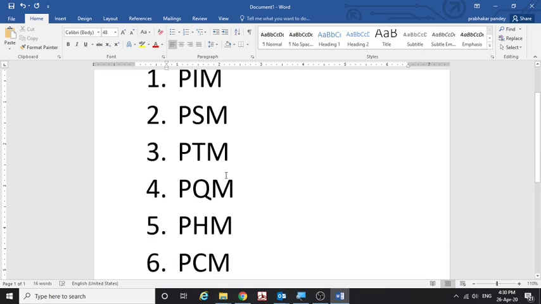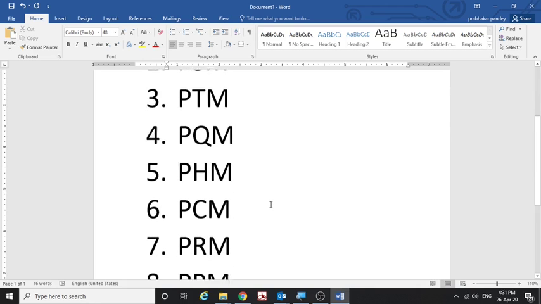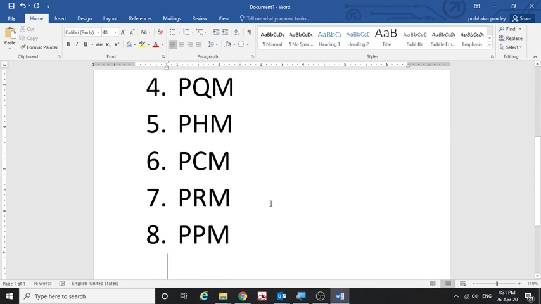Then we have project cost management. It includes the overall resources, cost estimating, cost budgeting, and cost control also.